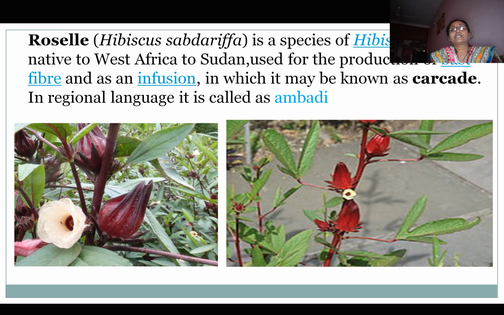This is roselle, Hibiscus sabdariffa, commonly called ambadi in local language. It is a species of hibiscus, probably native from West Africa to Sudan, used for production of bast fiber and as an infusion, in which it may be known as karkade. In regional language, it is also called ambadi, as I told earlier.